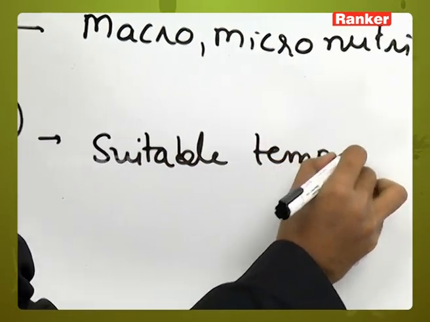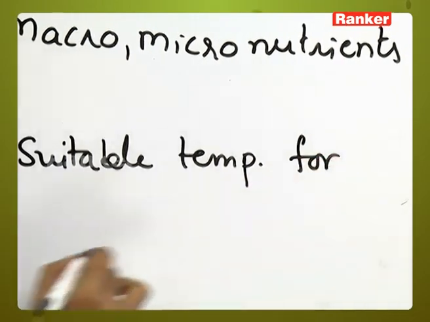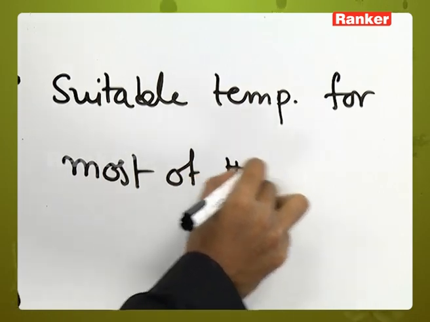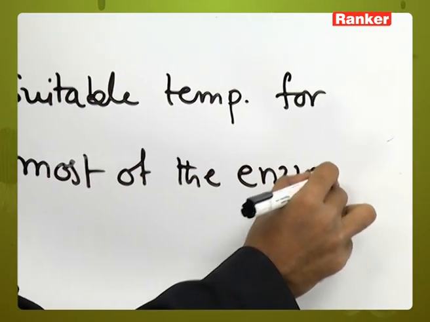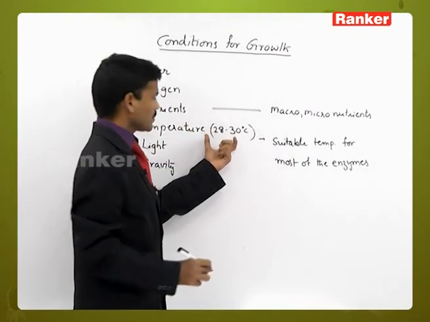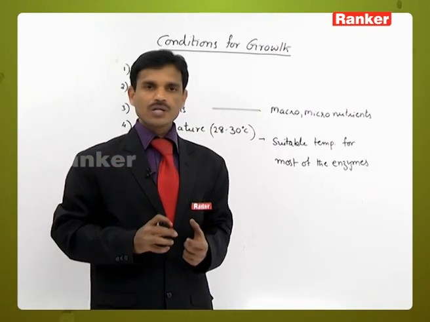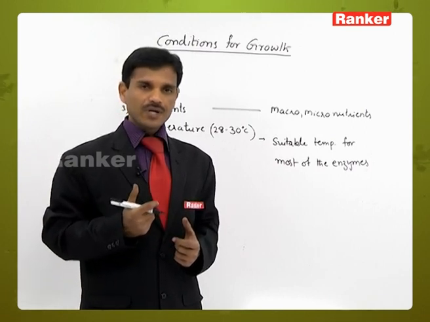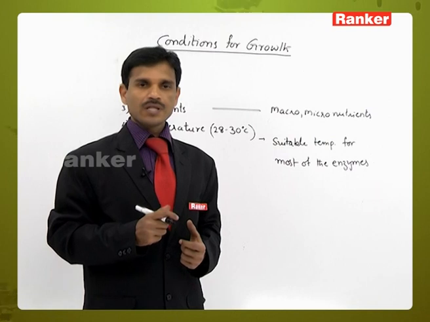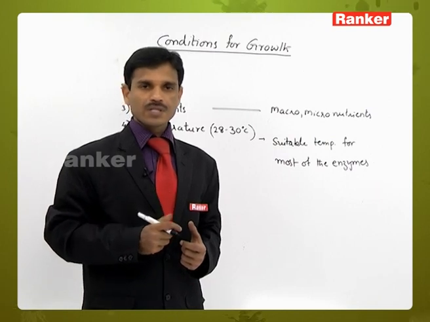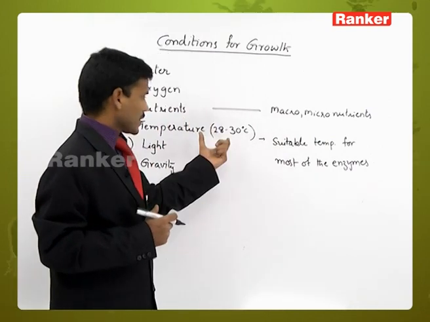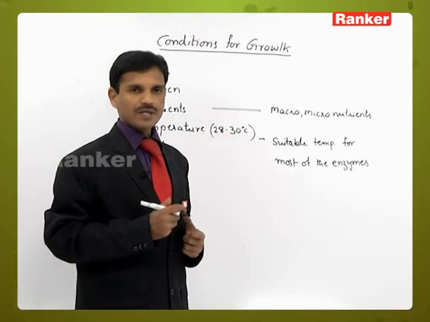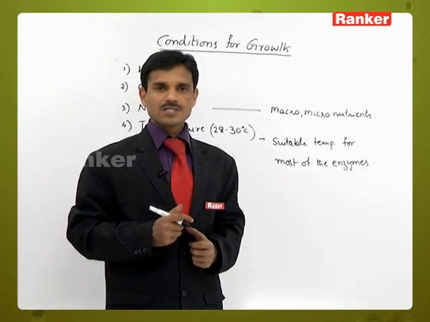for most of the enzymes. The enzymes are generally activated at optimum temperature. In high temperature, they undergo denaturation. At low temperature, they are in the inactive state. So at this temperature only, all the enzymes are activated. When these enzymes are activated, the metabolic reactions are taking place properly.